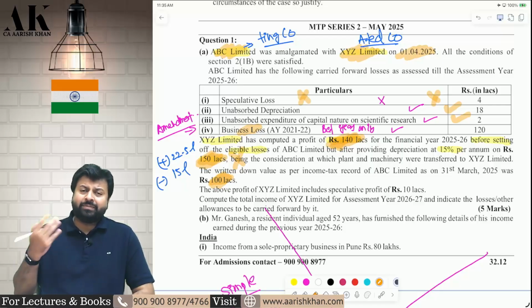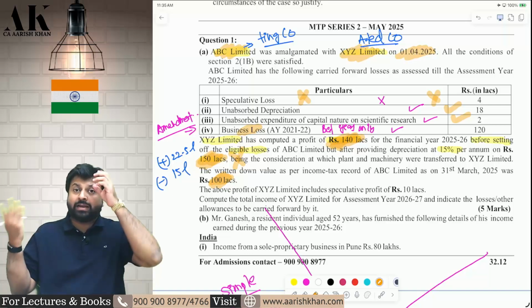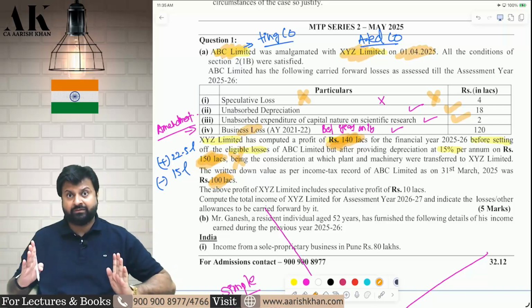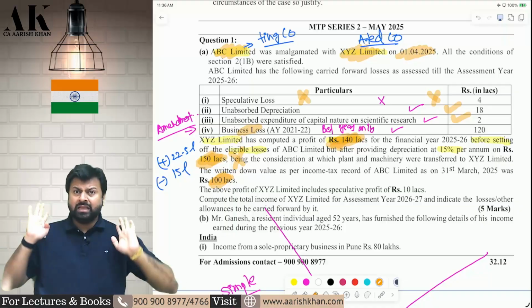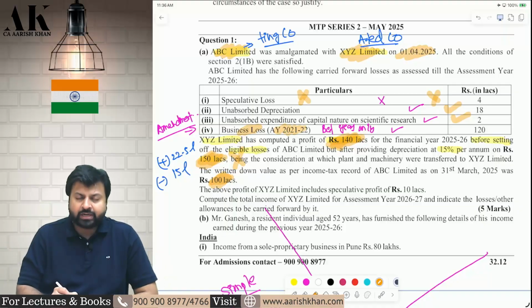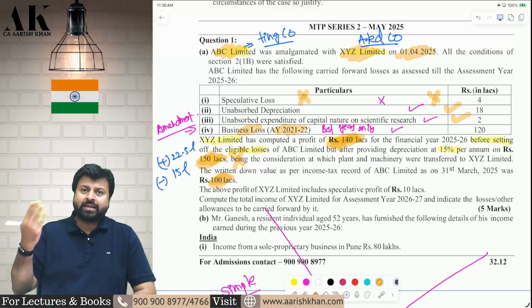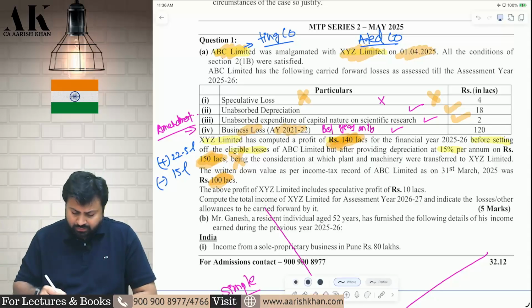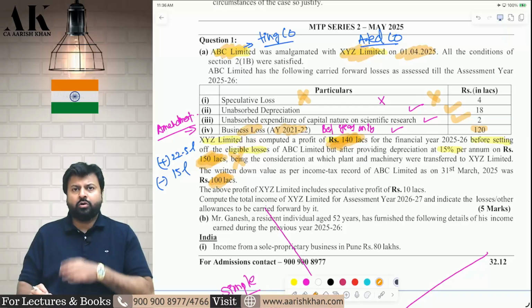Normal business loss can be carried forward by the amalgamated company for the balance number of years from 1st April 2025. Earlier it was another 8 years, but now it is the balance number of years. So because the loss is just 4 years old, the amalgamated company can carry forward for another 4 years. So you can set off this 120 lakhs also. I hope it is clear to all of you.